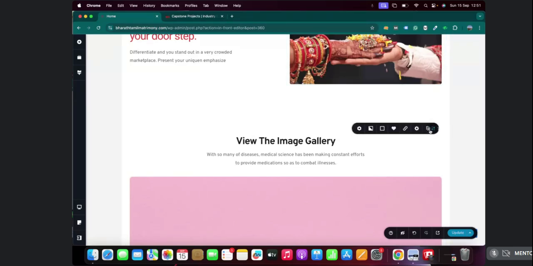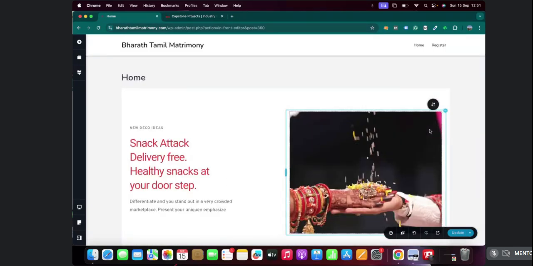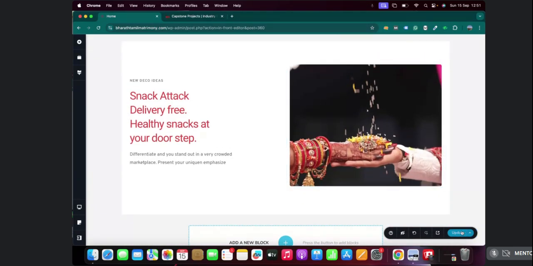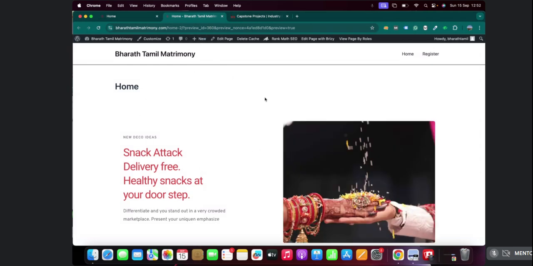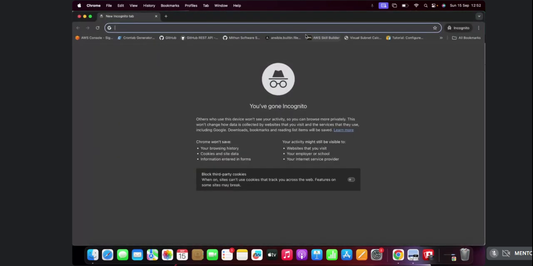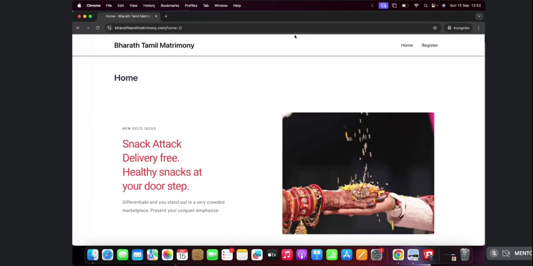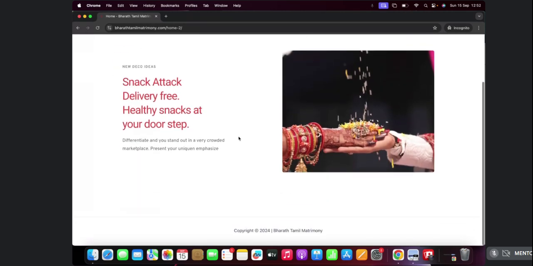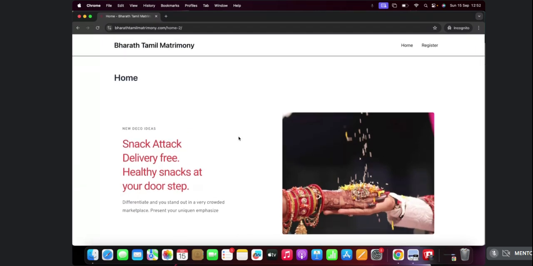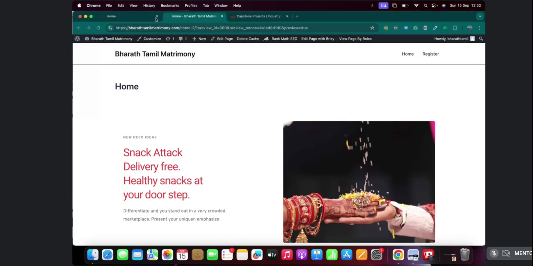Again, if I don't like this image, I can just delete it. If I don't like the whole block, I can delete it. I can make whatever modifications I want, and if I click on update over here, easily it will be updated. Again, is it something like backend I have to do and front end something else? No. Whatever design I'm doing here in the backend, I can see in the front end also. If I go to an incognito tab, as a third person, as a front end user, I can immediately see the design which I have done in the backend. So this is that simple.